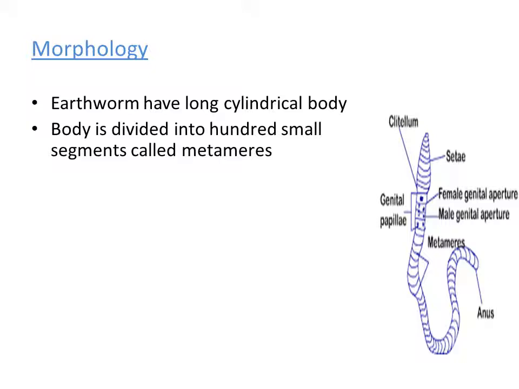Segments are nothing but repeated units. So these repeated units in the body of earthworm are named as metameres. You have noticed the earthworm. If you have not noticed, observe the body carefully and you can find the number of segments. Because of the presence of segments, we are considering this animal as annelids. Annelida is a phylum consisting of segmented animals. So earthworm is the best example of a segmented organism.